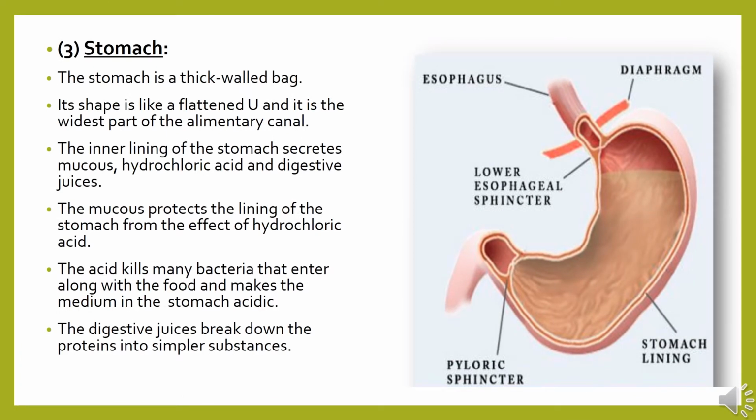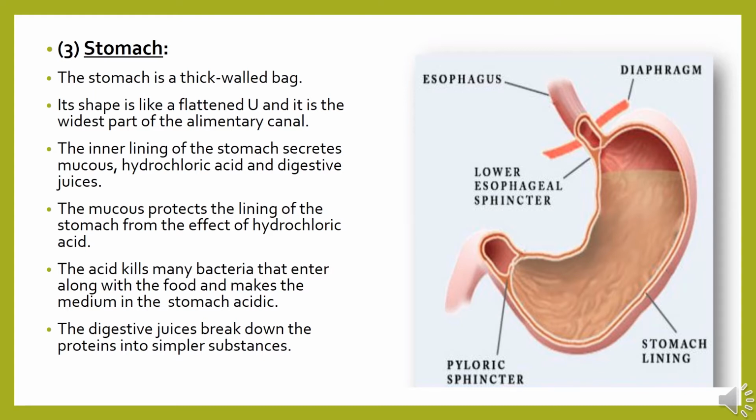Stomach. Stomach is a thick-walled bag. Its shape is like a flattened U and it is the widest part of the alimentary canal. The inner lining of the stomach secretes mucus, hydrochloric acid, and digestive juices. The mucus protects the lining of the stomach from the effect of hydrochloric acid. The acid kills many bacteria that enter along with the food and makes the medium in the stomach acidic. The digestive juices break down the protein into simpler substances.